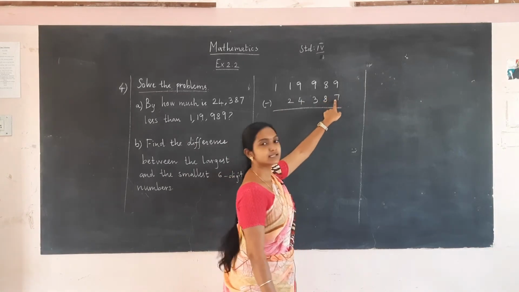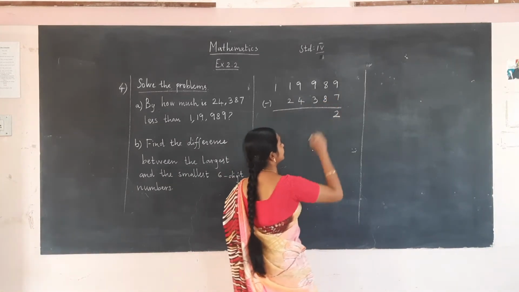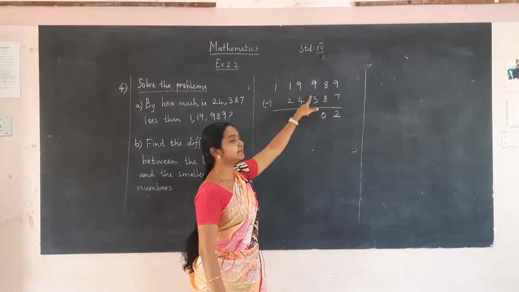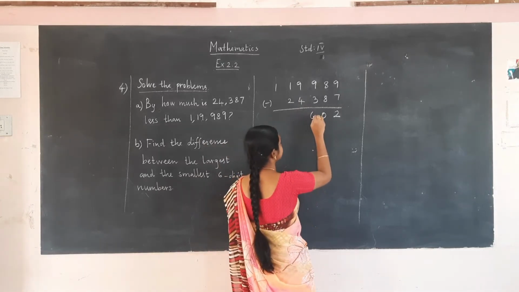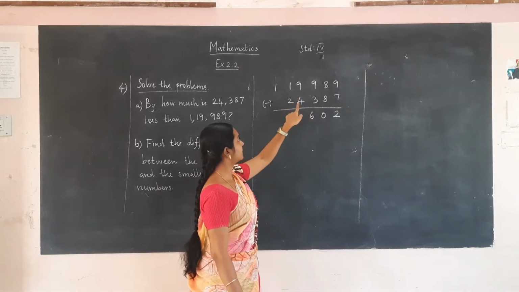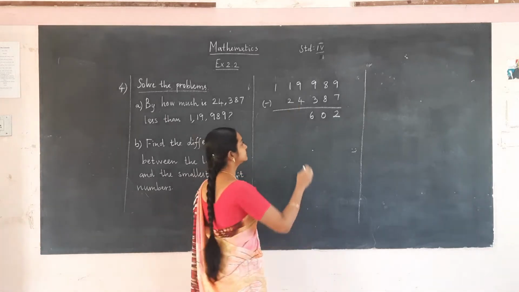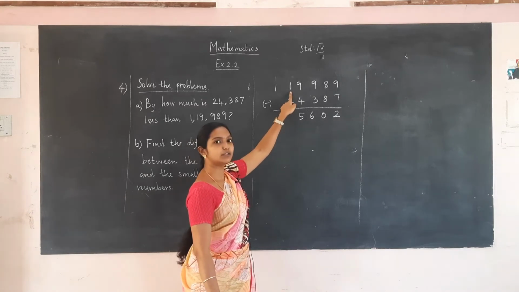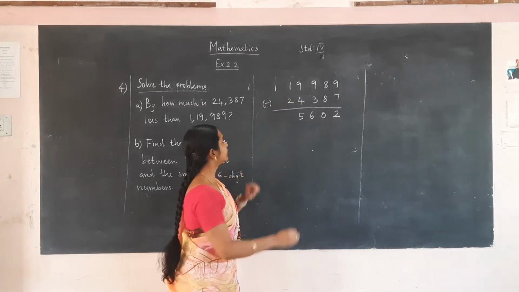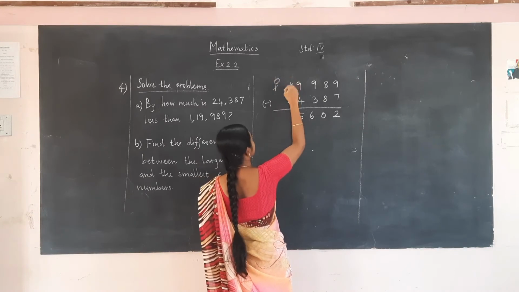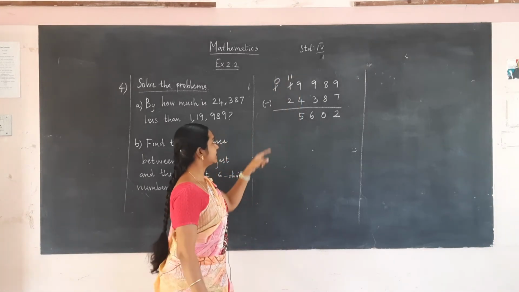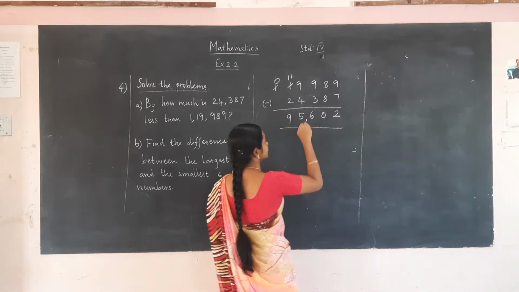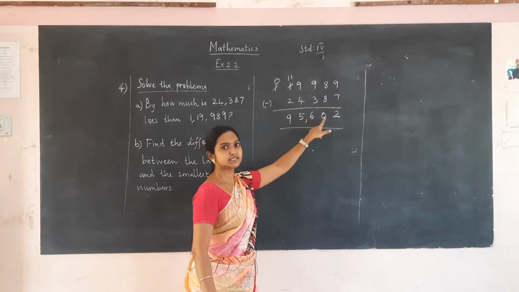9 minus 7 is 2. 8 minus 8 is 0. 9 minus 3 is 6. 9 minus 4 is 5. 2 is greater than 1. So we cannot subtract. Borrow from the before number. So 1 will be changed as 0 and this one will be changed as 11. 11 minus 2 is 9. So the answer is 95,602.